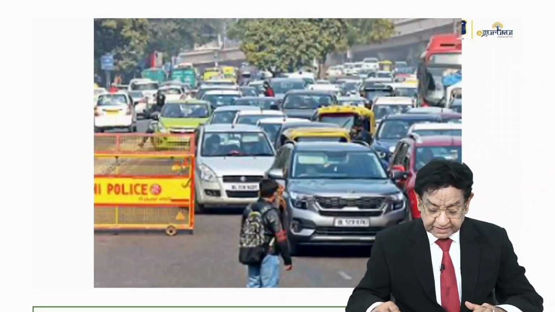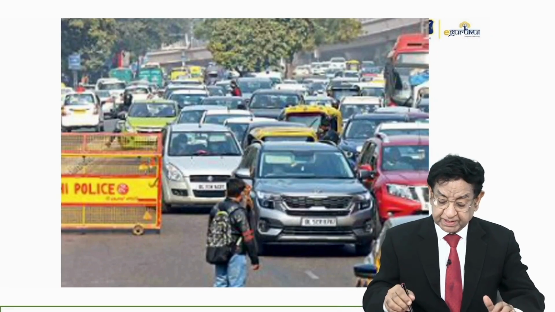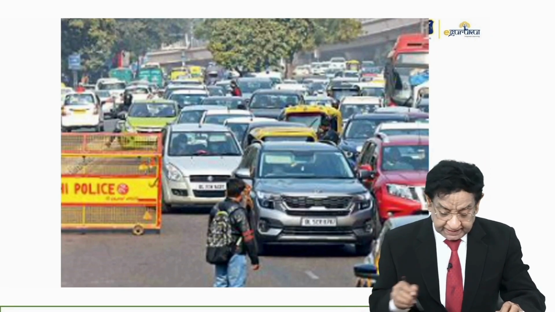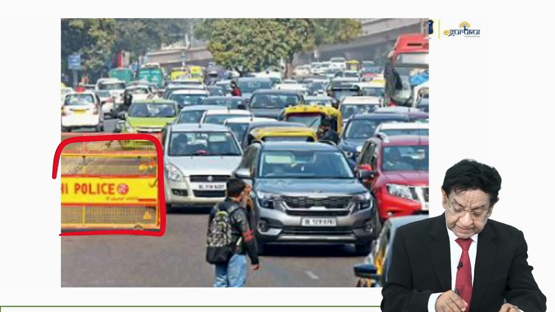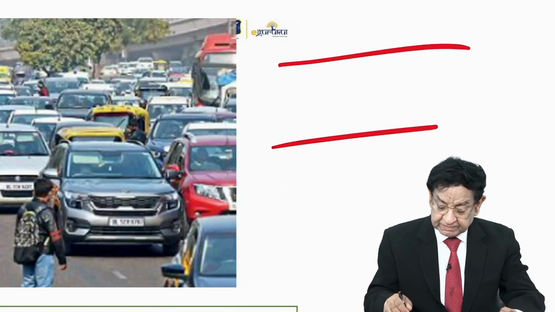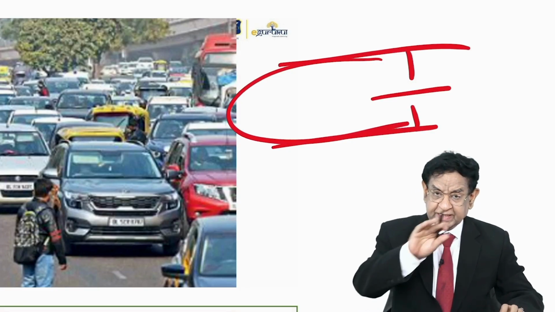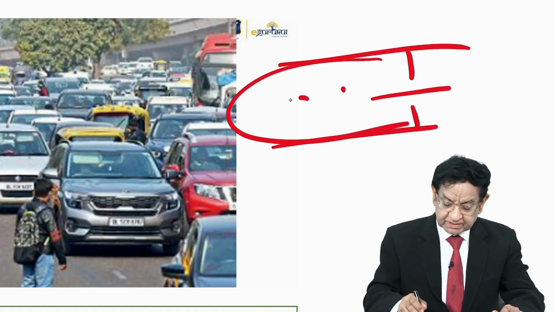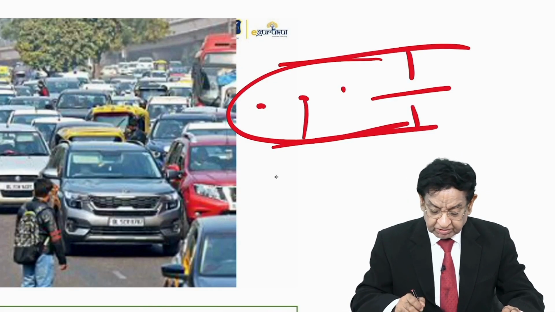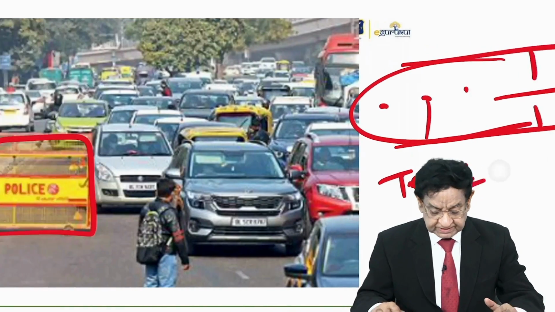So this is a classical scene that we come across sometime. It's a big road, traffic going on, and police has put a barricade. So the road is like this. Police has put a barricade here. So what happened? Traffic goes slow and the whole traffic gets jammed. Exactly the same thing happens in porphyria also. The precursor molecules are accumulated and they are toxic, and they are going to produce the clinical features in various types of porphyrias.